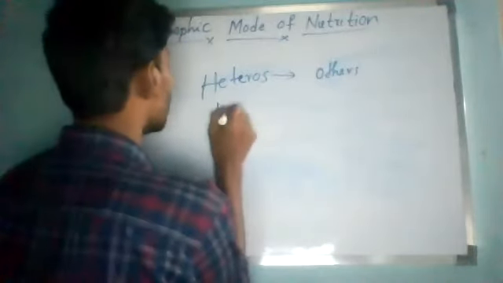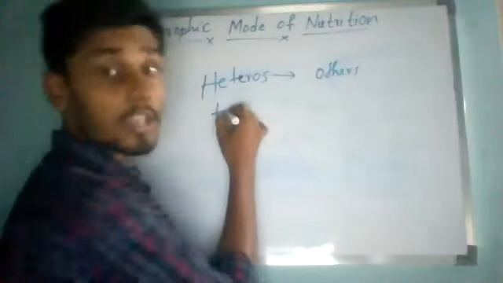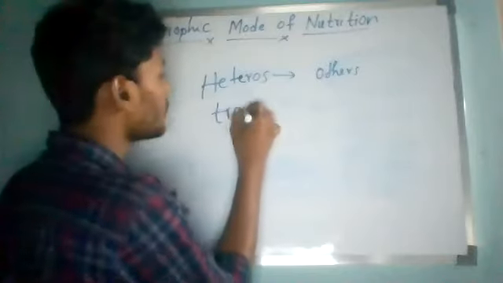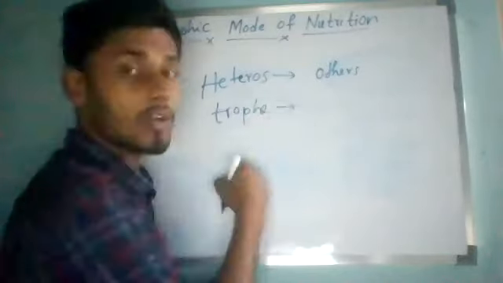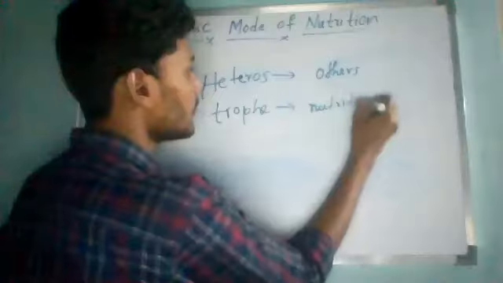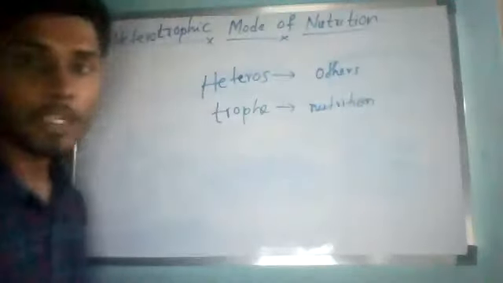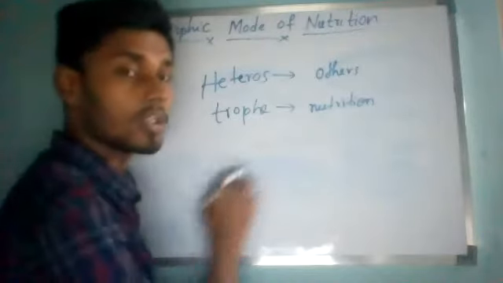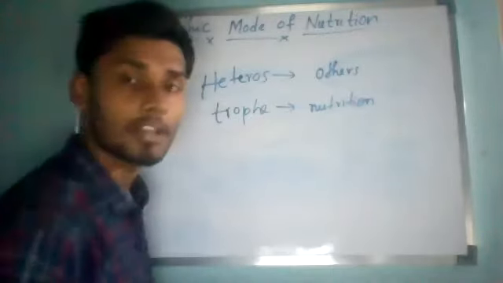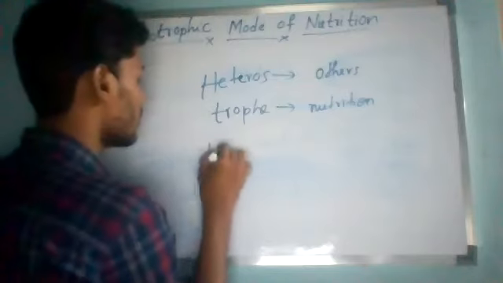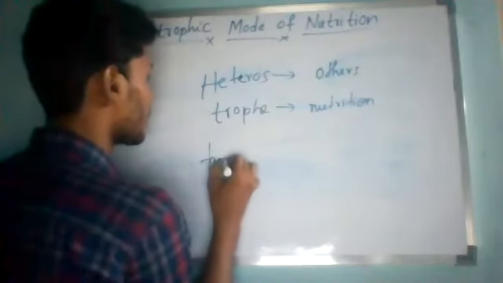And trope. What is the meaning of trope? Last time also you have studied. Trope means nutrition. That's all. Self-nutrition is called autotrophic. Heterotrophic means nutrition obtained from others. That's all. So now, the total word, heterotrophic.